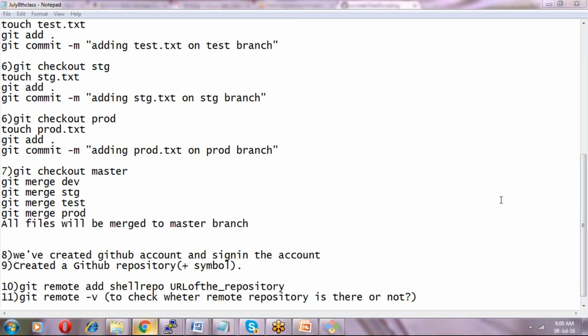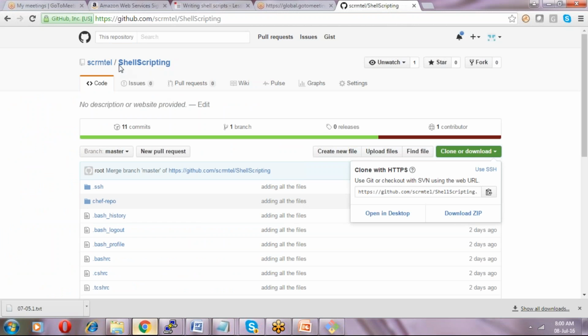Shell repo just represents an alias name or synonym for the shell repository. In my local machine, this is my repository; shell scripting is a repository, and this repository contains this URL.